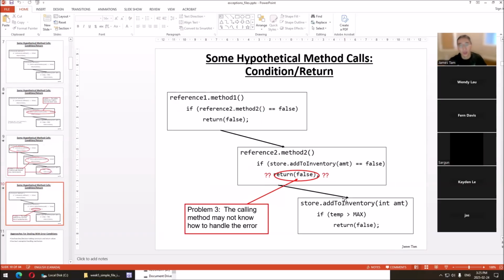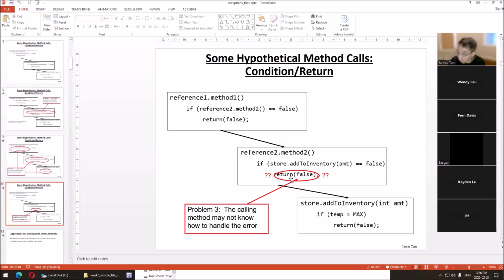And furthermore, okay, fine, we check for the case, but how do we handle it? Do we return false? In this case, it's dead simple. We return false to the original caller, and then they figure out if it's false, then perhaps we try and have a loop here and reprobe again to add the inventory until we get a valid value.